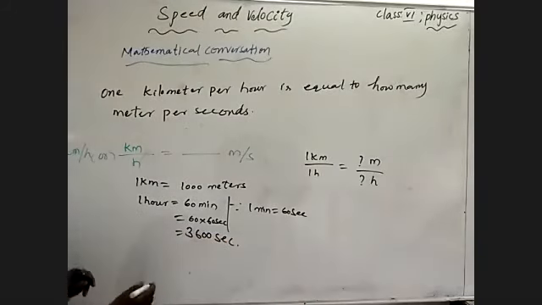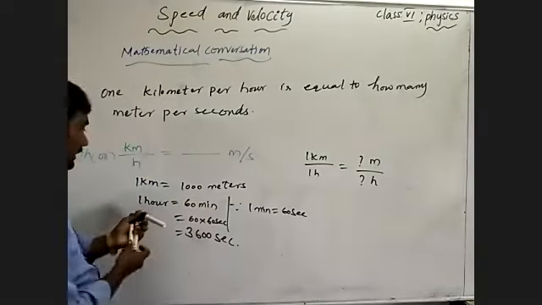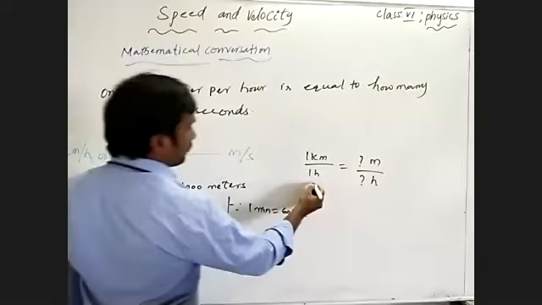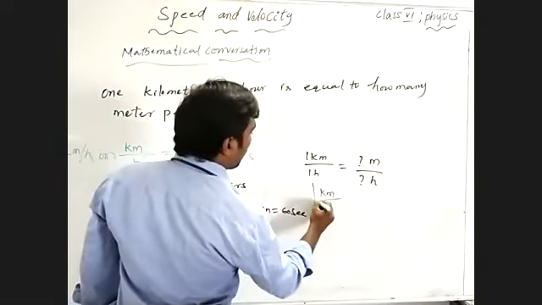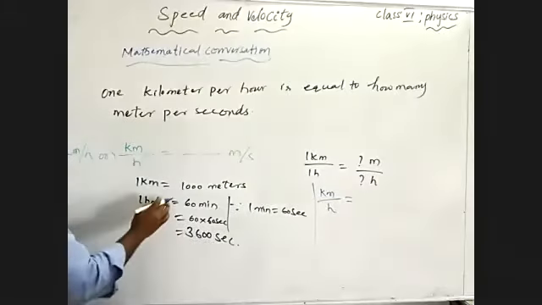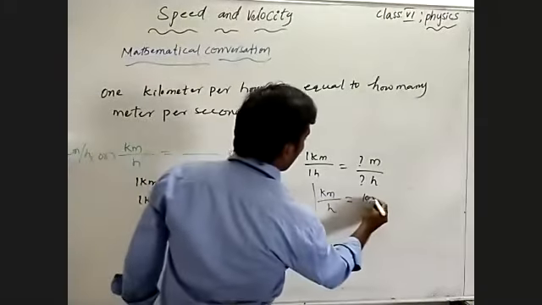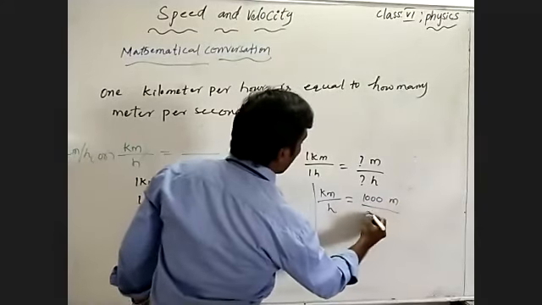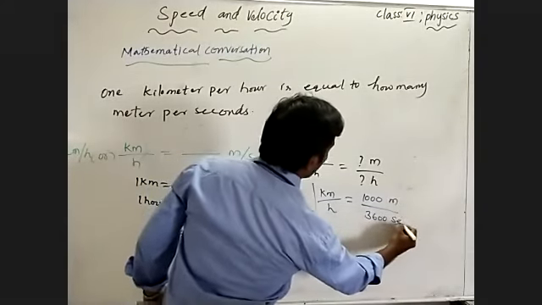Then 1 kilometer by hour is equal to 1000 meters by 3600 seconds.